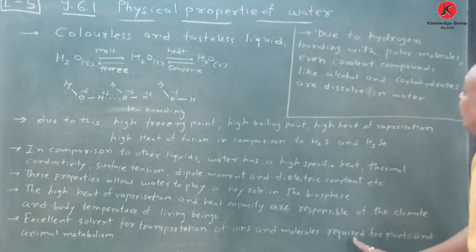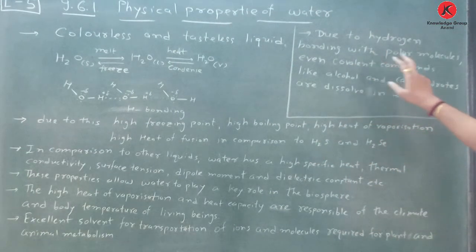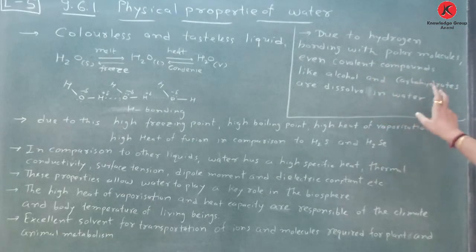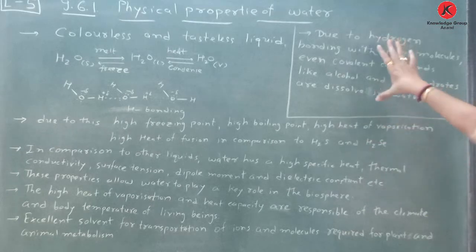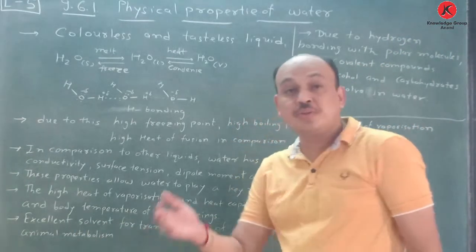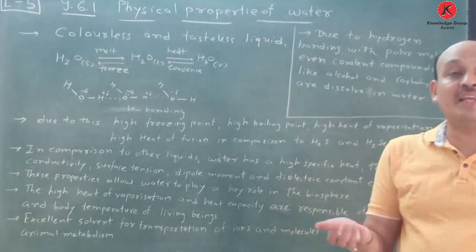And another point, here it is written: due to hydrogen bonding with polar molecules, even covalent compounds like alcohol and carbohydrates are dissolved in water. These are different topics. So once again, excellent solvent for transportation. You know that plants also transport their ions or molecules by water.